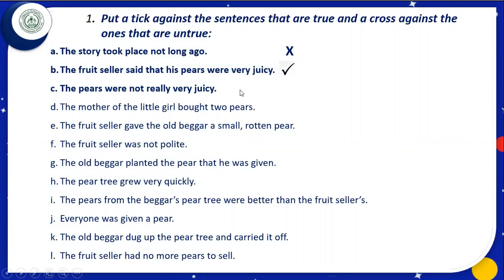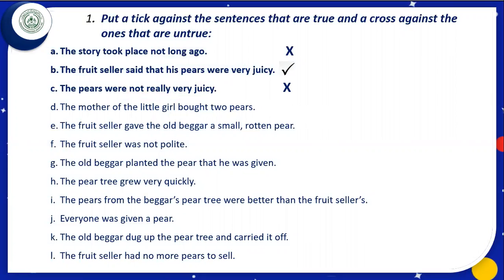Okay, this means the third statement, part C, says the pears were not really very juicy, but they were very juicy. This statement is wrong, untrue. What shall we do? We shall put a cross here. Look at the next exercise.